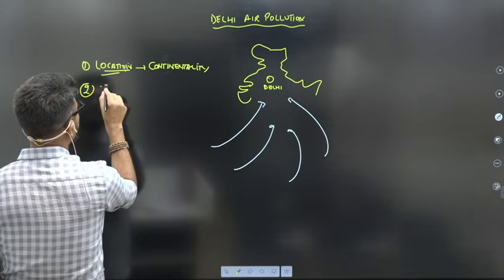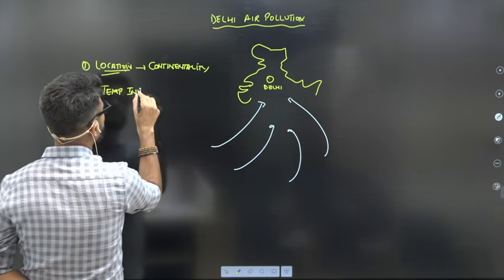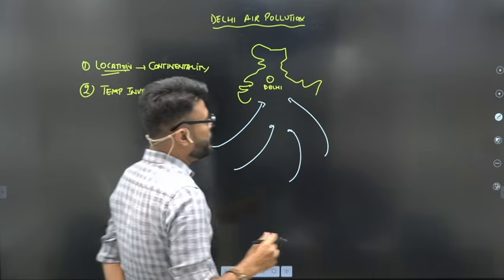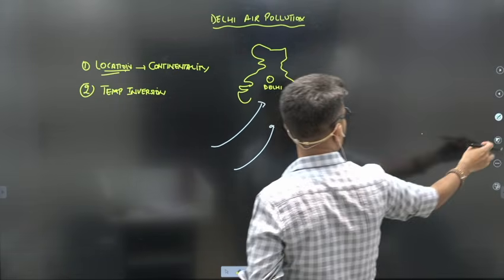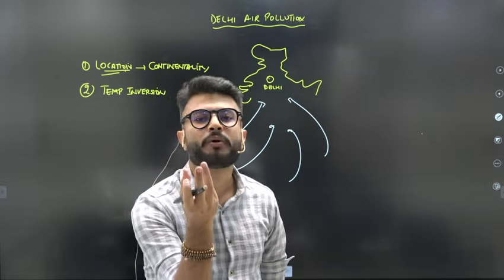The second important factor in the context of Delhi, and especially in winters, is the temperature inversion. Now we need to understand this. What do we mean by temperature inversion? Let's see what happens in the normal scenario.